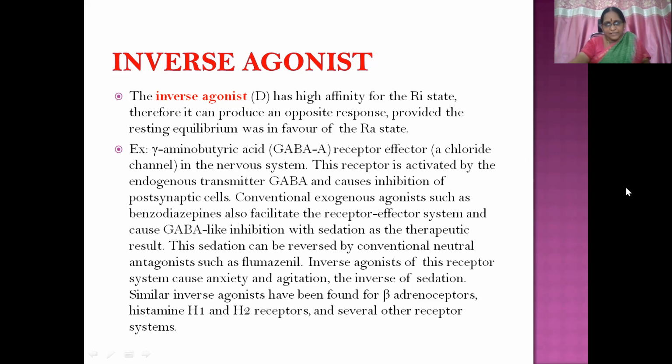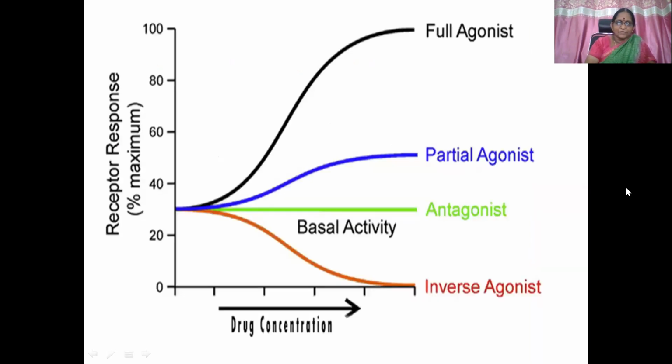Similarly, we can see inverse agonists for beta adrenoceptors, histaminergic H1 and H2 receptors, and several other receptor mechanisms also. You can see here: antagonist, no response; partial agonist, little response; full agonist, heightened response; inverse agonist, negative response. That is why intrinsic activity ranges from 0 to -1.